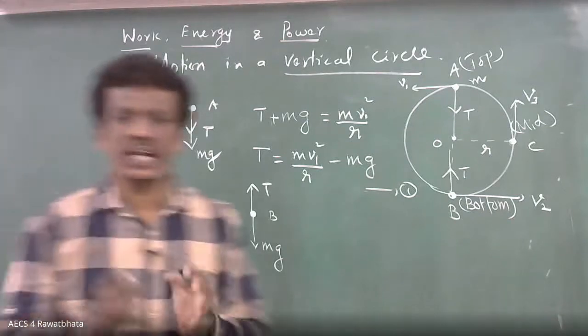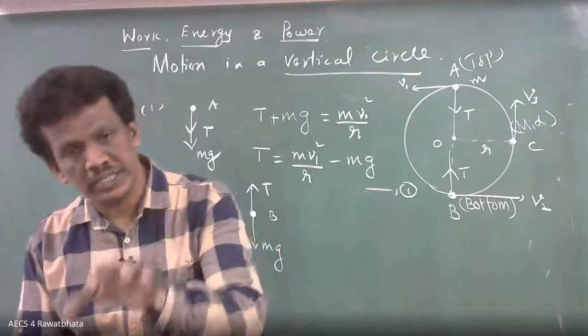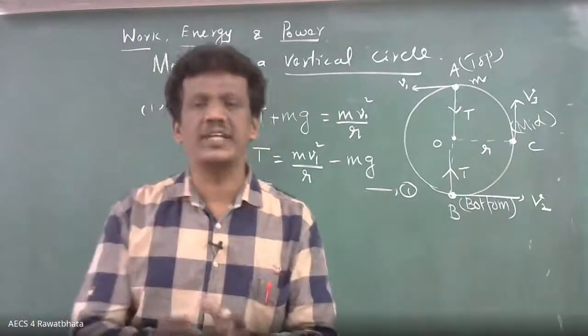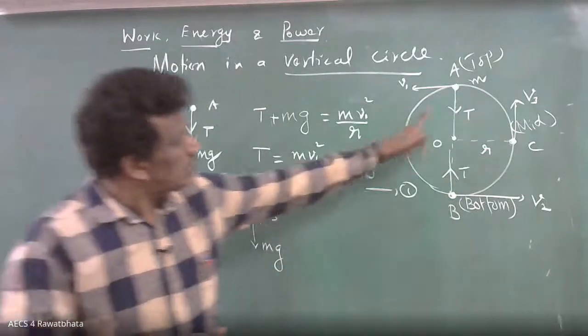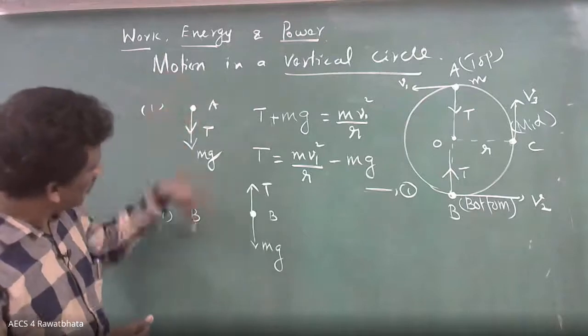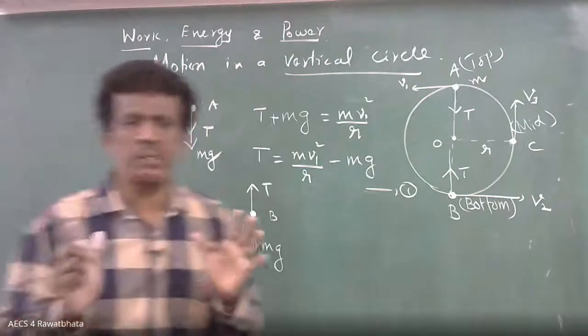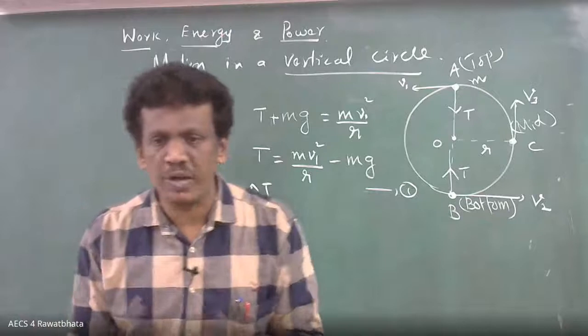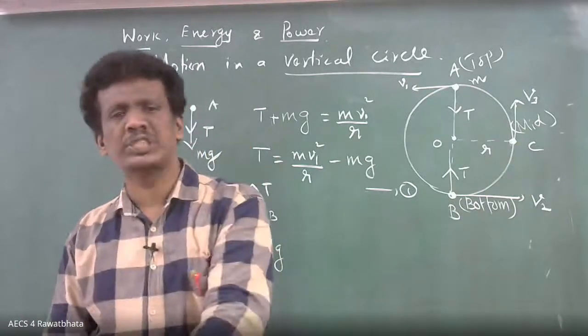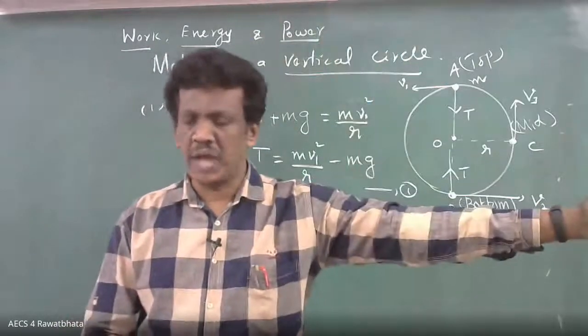Okay, I clarify the concept. The tension you told is partly correct, but not exactly. Here, which one provides centripetal force at A? Because T and mg are towards the center. Always remember Newton's second law. What is Newton's second law? Net force equal to mass into acceleration.